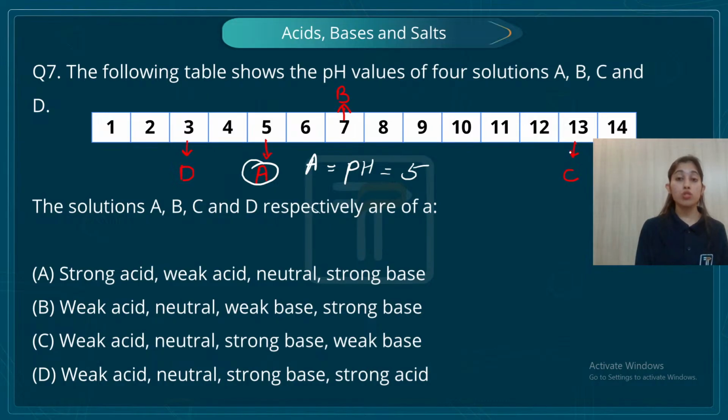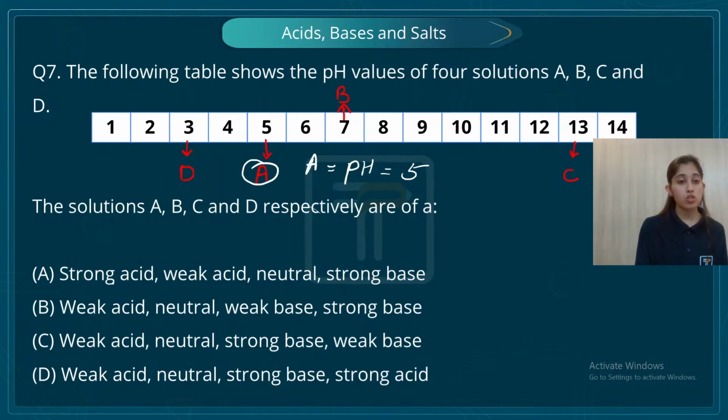Now coming to C, I know above 7 the pH is basic, but it's 13, that means it's highly basic, a strong base. And D is strongly acidic. So now the solutions A, B, C and D respectively are: A is a weak acid, B is neutral, C is not a weak base, C is a strong base.